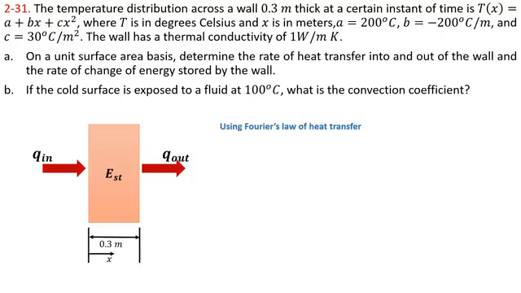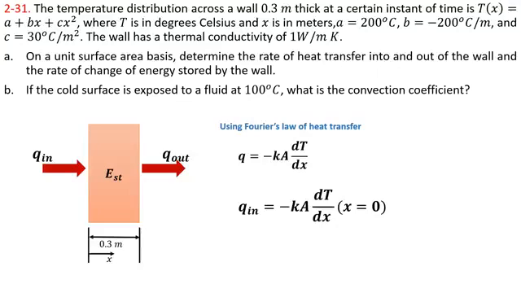Now we are using Fourier's law of heat transfer, and it simply states that Q is equal to minus kA dT over dx, where Q is the heat transfer, k is the thermal conductivity of the material, A is the area perpendicular to the direction of heat transfer, and dT by dx is the temperature gradient in x direction.